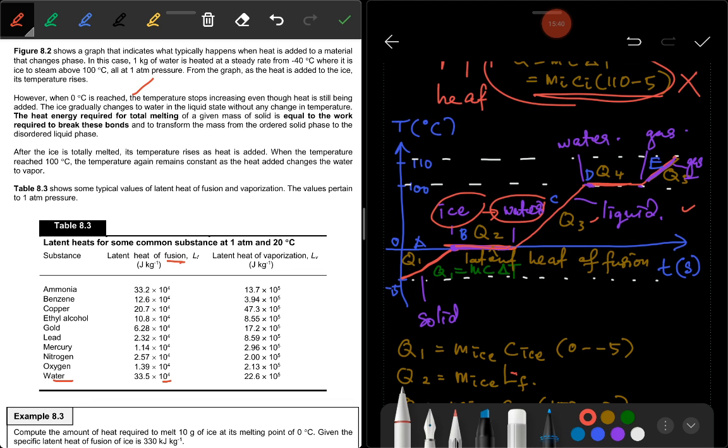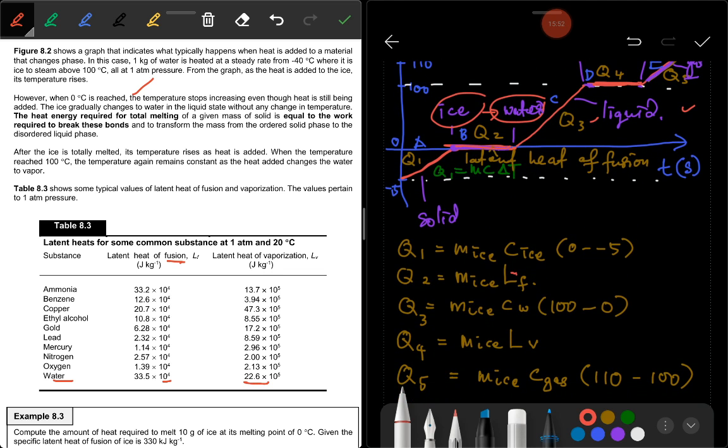Latent heat of vaporization, okay. For water it is 22.6. You will put it in this part later. The latent heat here. So when you calculate L_V, for example for water, this L_V here is 22.6 times 10 to the power of 5. Latent heat of fusion of water is 33.5 times 10 to the power of 4. This is the example.